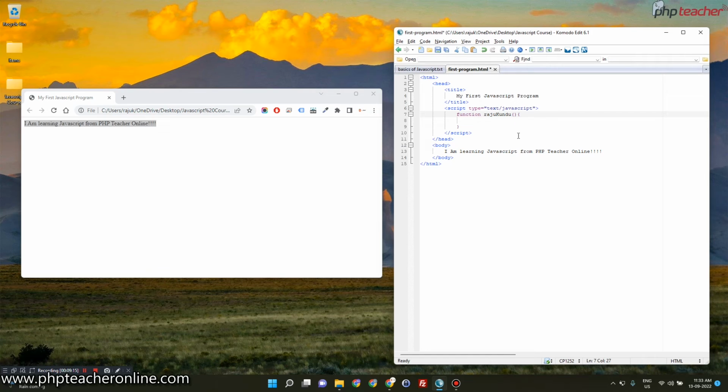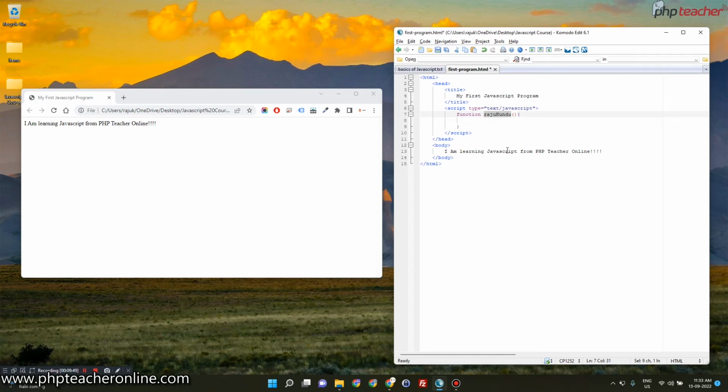I am writing Raju Kundu in camel case, that is fine, but this function will actually be changing the background color of this HTML. Currently it is white, I might make it aqua, so it will be changing the background color of this HTML. According to that, this function name is not appropriate. This function name should have been change color, that would be more appropriate. But right now, just to show you things, I am writing my own name. You can write your own name, or you can even write change color or color change, whatever you want. That is up to you.